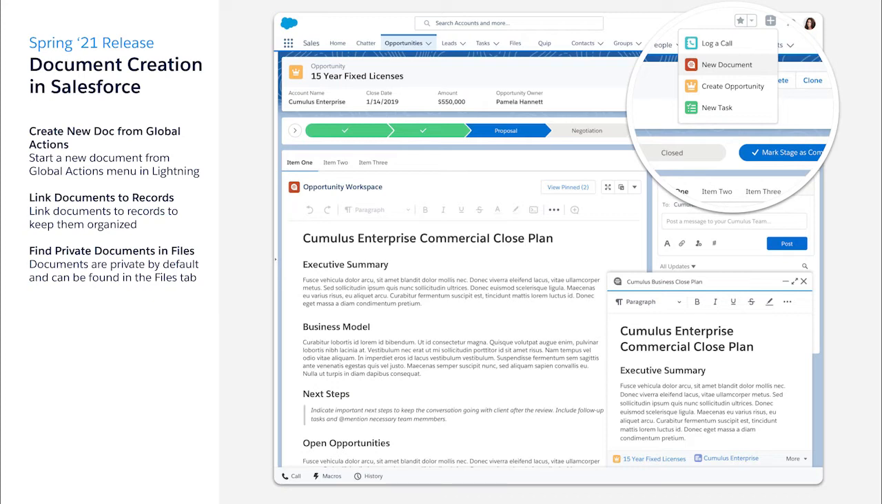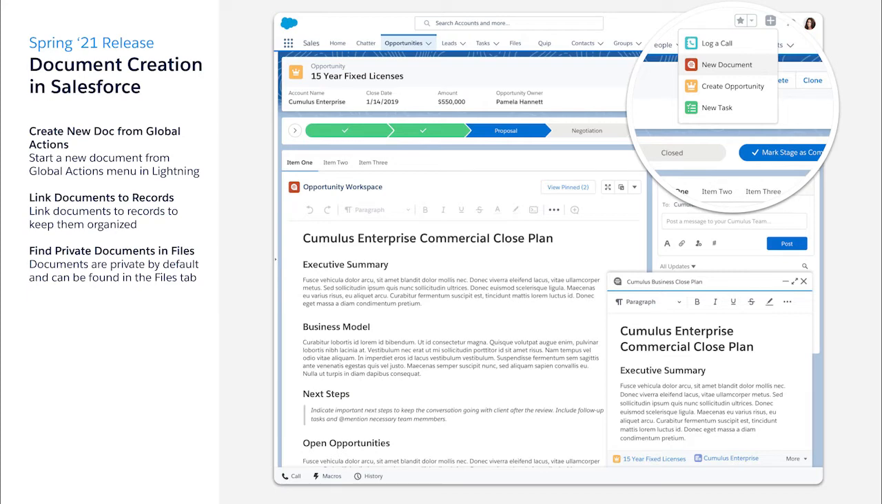With this new feature, users can create a new document from global actions, no matter where you are in Lightning. And when the user navigates to different record pages, the document will persist. To organize the document better, users can link the document to a record. And if sync sharing is turned on, that will automatically share the document with any coworkers who have access to the same record. The document is private by default, and users can find their docs in Files tab.